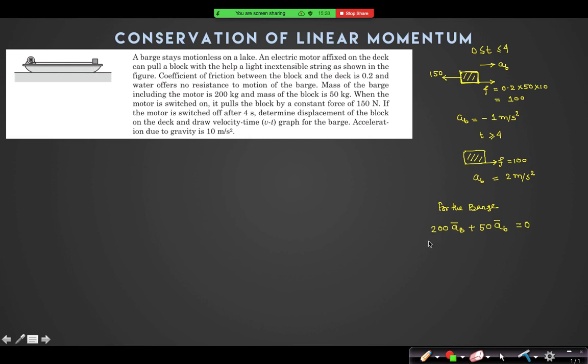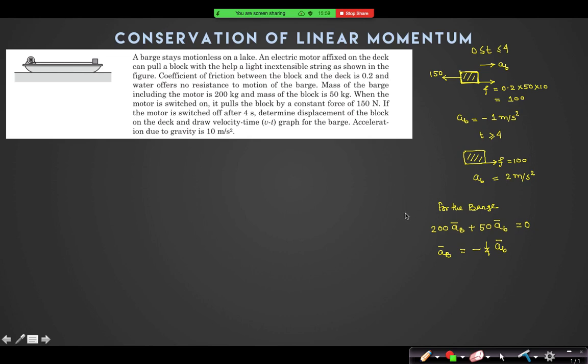Yes or no? So what is the acceleration of the barge? Minus 1 by 4 into the acceleration of the block. So from 0 to 4, the acceleration is 1 by 4, and from 4 onward, the acceleration will be minus half.